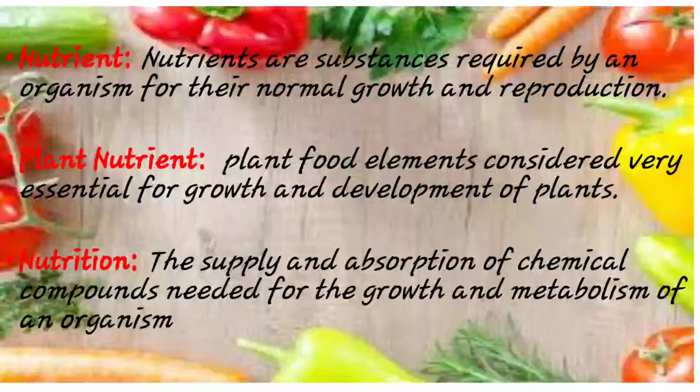Then see the plant nutrient. The difference between nutrient and plant nutrient: plant food elements are considered very essential for plant growth and development. In nutrient, it is particularly mentioned that a particular organism requires it, and plant nutrient is required for plant nourishment or growth and development of the plant. Then see nutrition. Nutrition is the supply and absorption of chemical compounds needed for the growth and metabolism of an organism. This is the definition of nutrition.